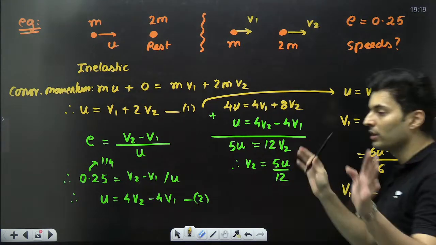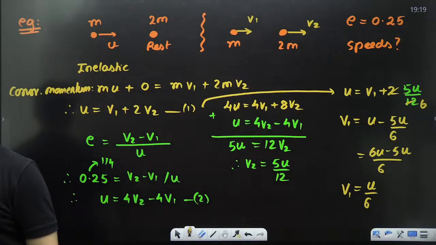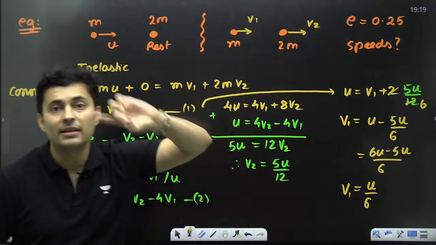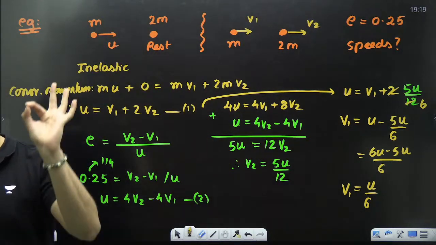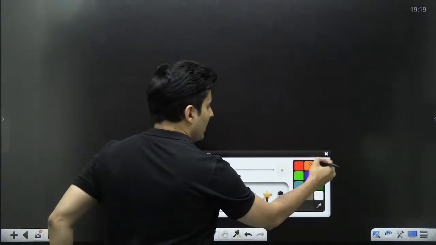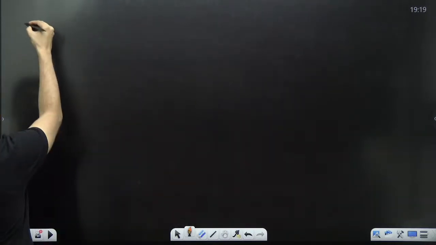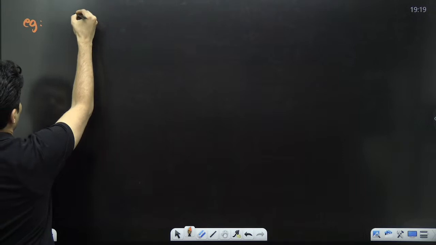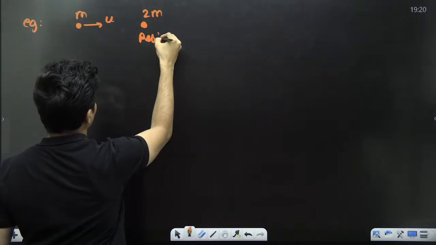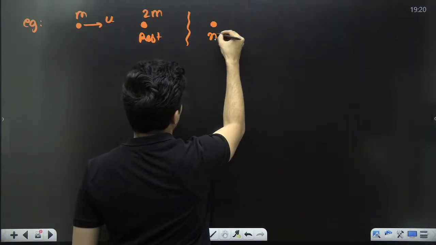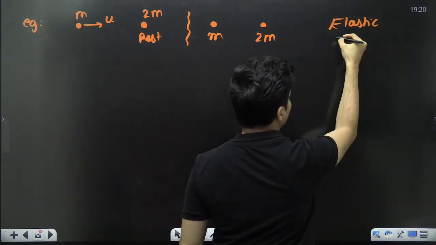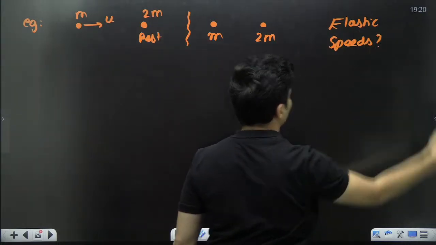So v1, v2, both values we got. This is how you solve these kind of questions where the value of E is given to you. Clear, everyone? Okay. Now, what if in the same question, this m which was traveling with u, and this 2m which was basically at rest, I just tell you it is an elastic collision? I tell you already it is elastic, and then I ask you to find the speeds.